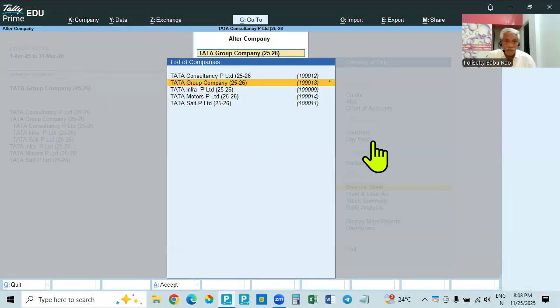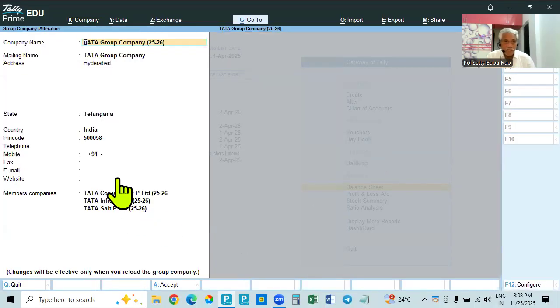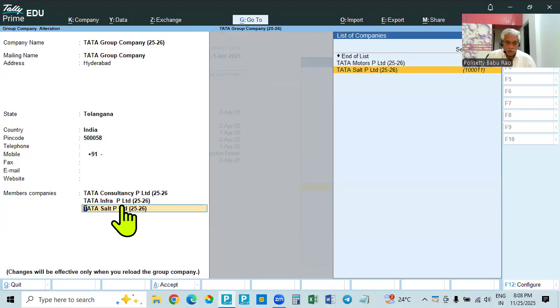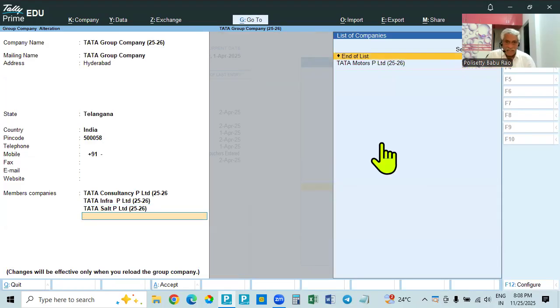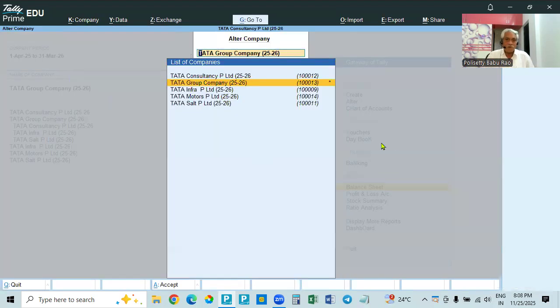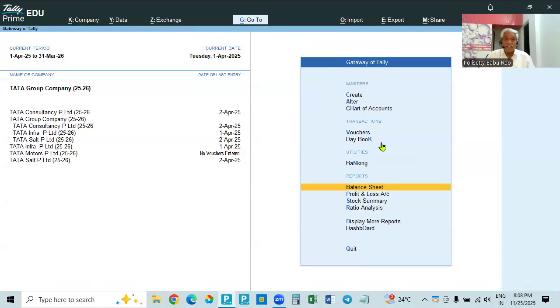So go to the group company, then go to alteration, because adding means alteration. Go to alter, take the group company. See here, only 3 are there. If you go to the last one, press enter, not end of list, the new company is appearing. Tata Motors, add, accepted. Okay, come back. So it is added. Even though it is added as a member company, in the group company only the old 3 member companies were visible. The latest one which is added is not updated in the group company.